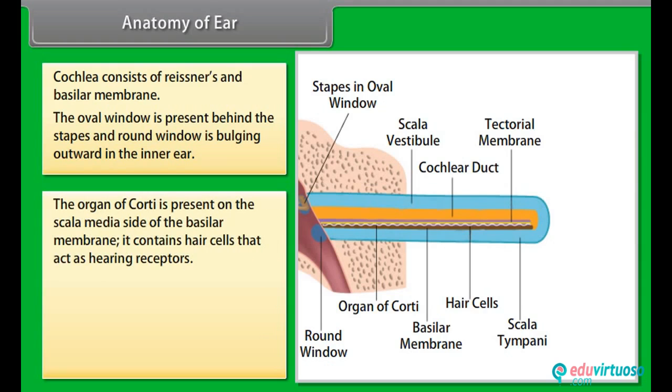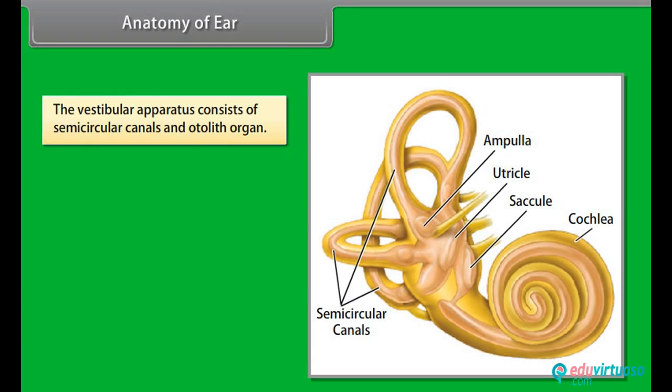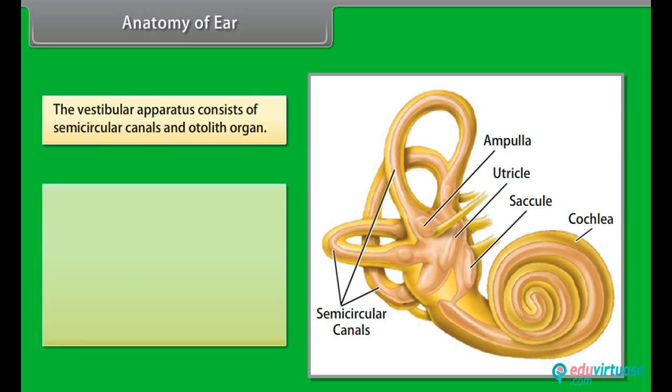The organ of Corti is present on the scala media side of the basilar membrane. It contains hair cells that act as hearing receptors. The end of the hair cell is connected with afferent nerve fibers. Above the hair cells, a membrane called the tectorial membrane is present. The vestibular apparatus consists of semicircular canals and otolith organs.